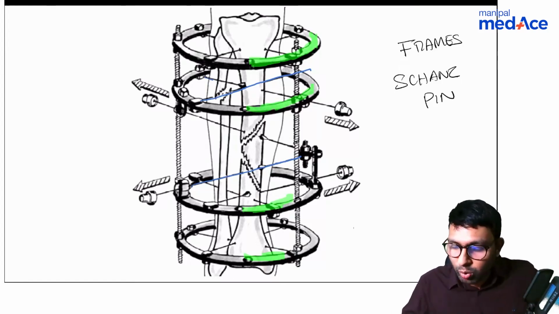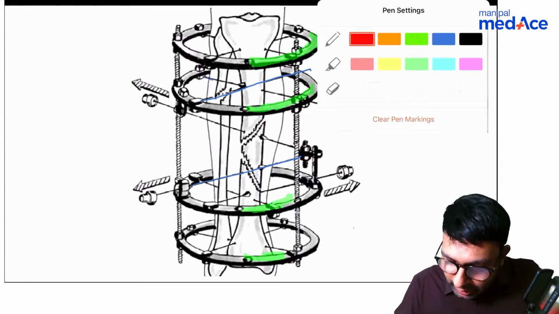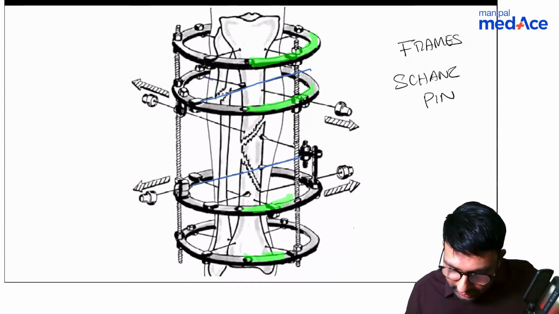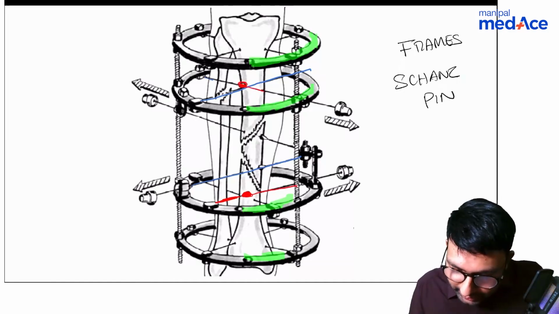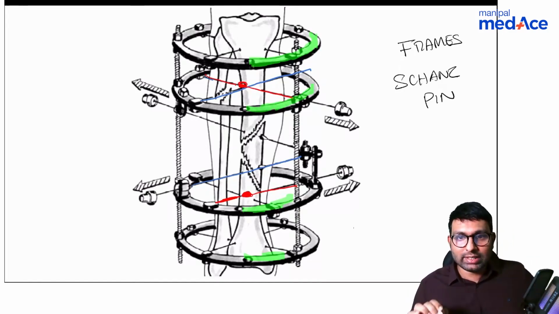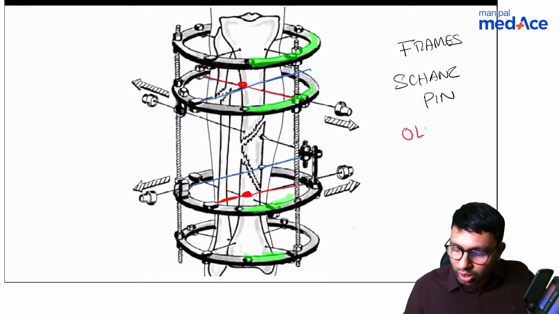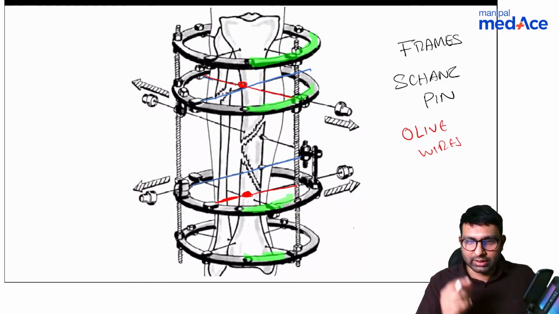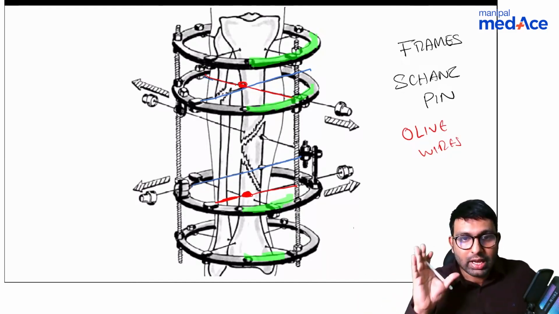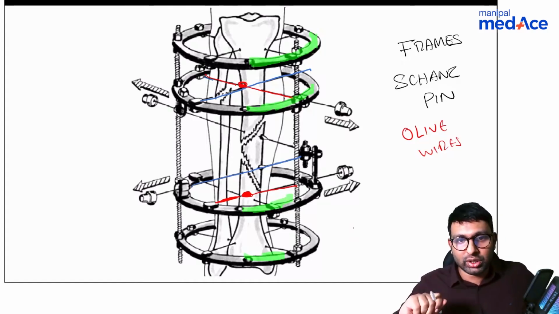Now the third thing I want you to notice, which I'll mark in red, is that few of these wires have these beadings. Even here you can see there is this beaded wire. So these beaded wires are not Shanz pins. They are in fact olive wires, because of that round bead which maybe resembles an olive. They are used to tension the bone.